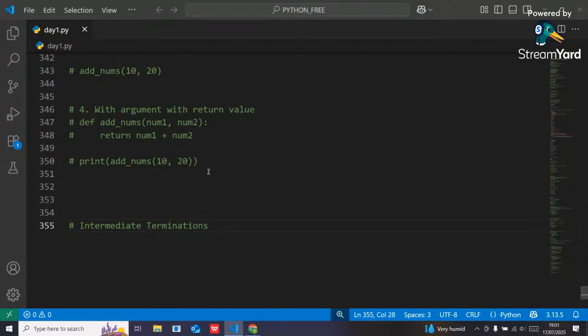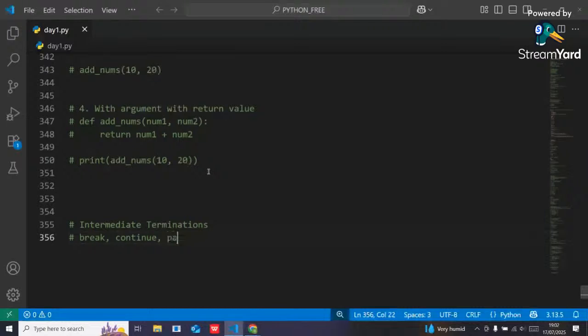To handle that kind of situation, we have three different keywords. First one is break, second one is continue, and third one is pass. We use these three keywords as intermediate termination statements. Understandable or not?